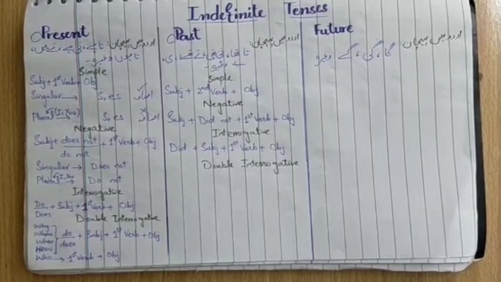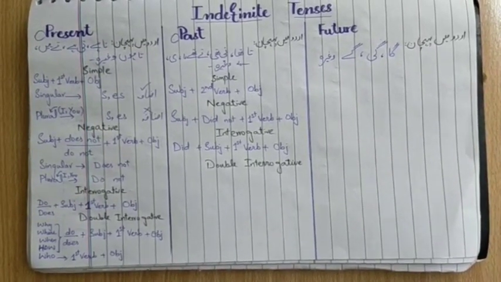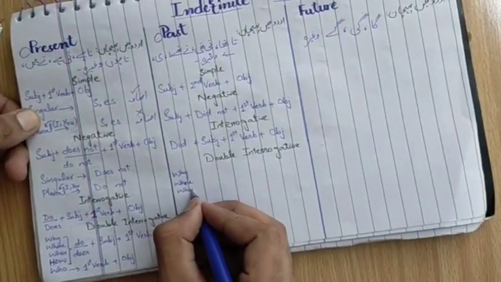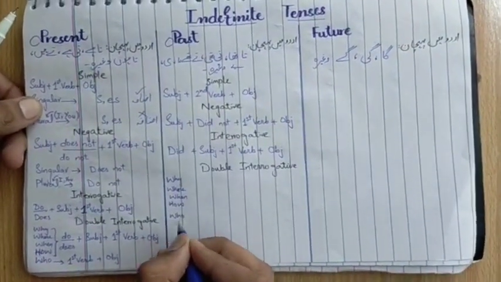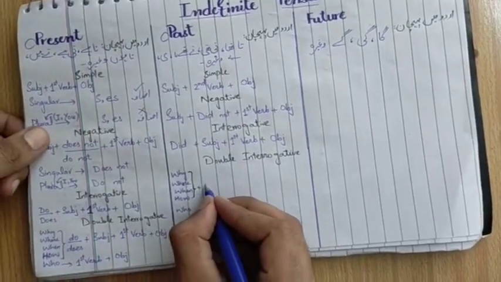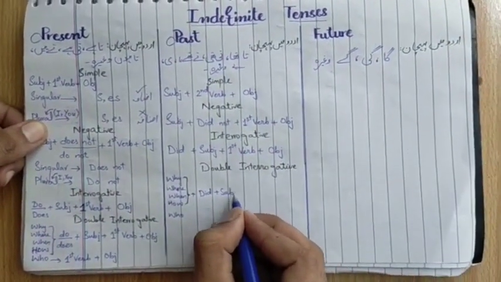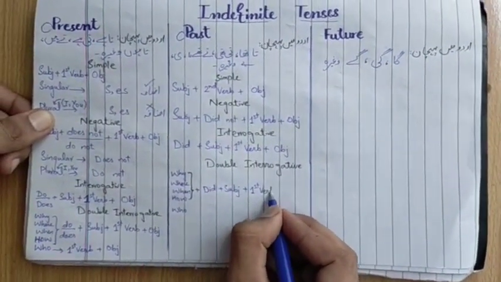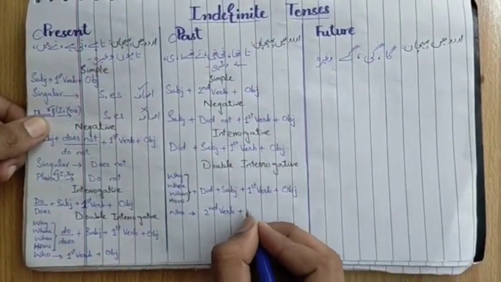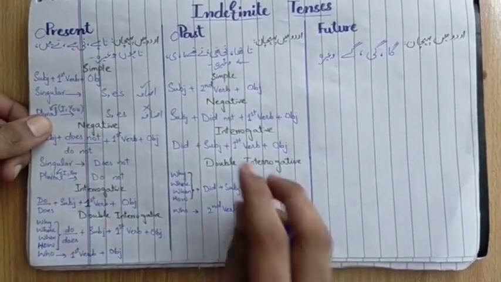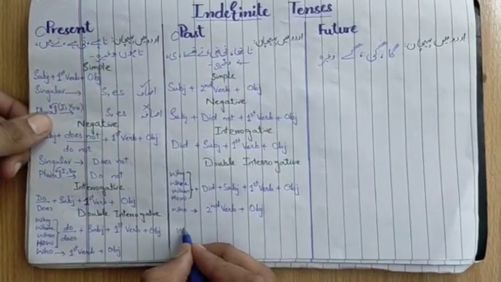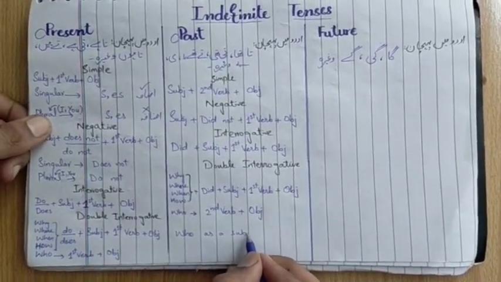In double interrogative sentences, again WH family words will come first, then did, then subject, then first form of verb, and at the last object will come. Second form of verb will be used in the simple of past indefinite tense. In the rest of the sentences, like negative, interrogative, double interrogative, first form of verb will be used. As I already told you, who is a subject, so we do not use did with who in past indefinite tenses. So who will come first, then second form of verb, then object at the last.